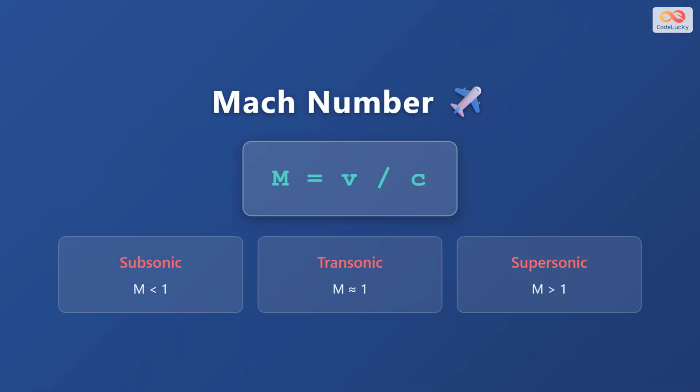To describe how fast an object moves relative to sound, scientists use the Mach number. The formula is simple. Mach equals velocity divided by the speed of sound. When an object travels slower than sound, we call it subsonic, with a Mach number less than 1. At exactly the speed of sound, it's transonic, with Mach approximately equal to 1. And when it exceeds the speed of sound, it's supersonic, with a Mach number greater than 1.